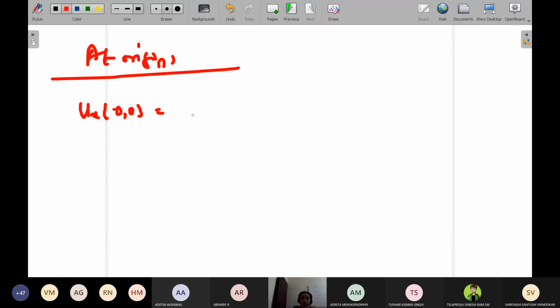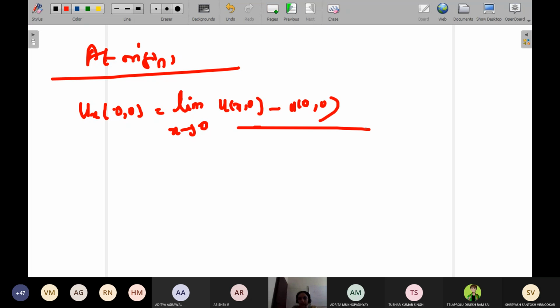Using the formula, ux is the limit as x tends to 0 of u of x comma 0 minus u of 0 comma 0, divided by x minus 0. The variable is x. Now what is u of x comma 0?